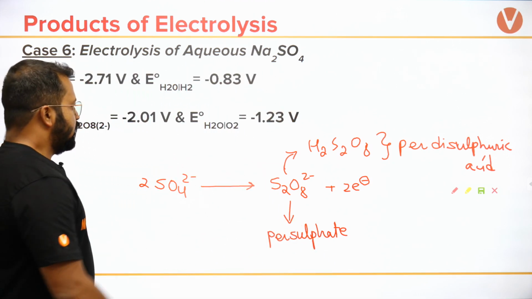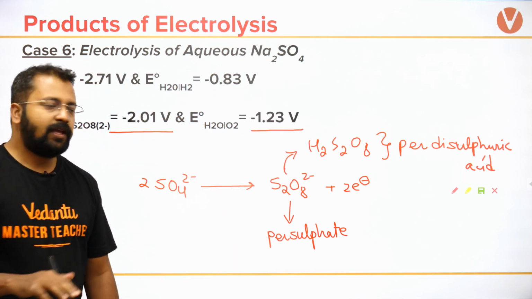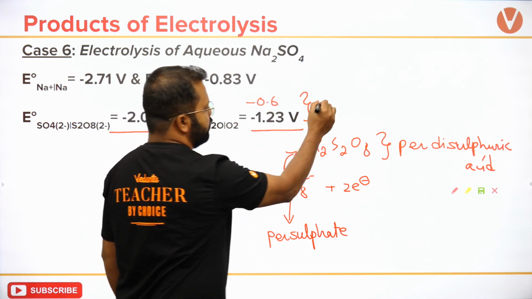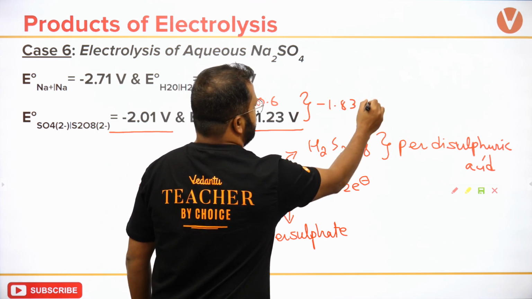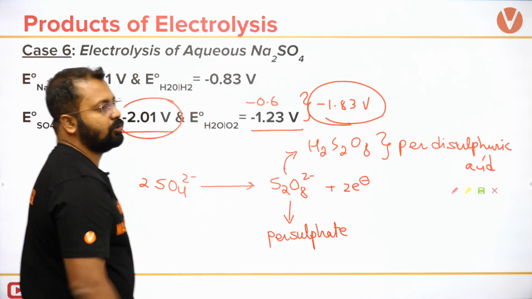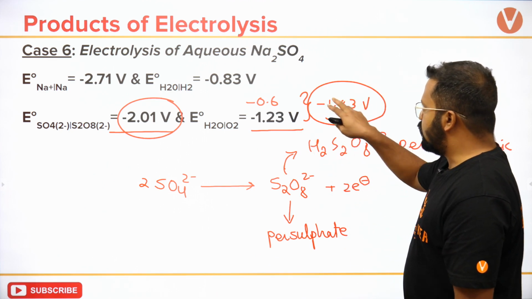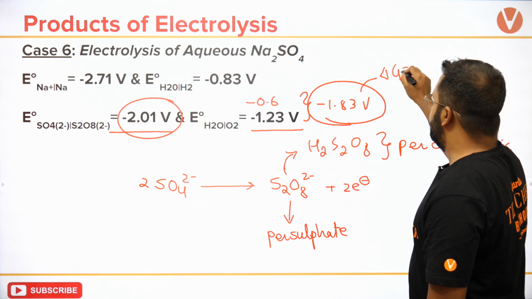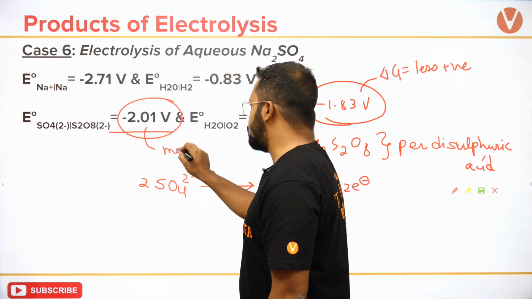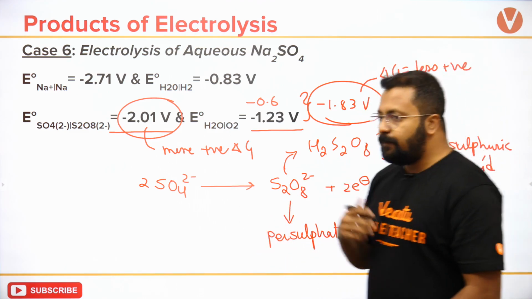Okay, so let's look at these two values. What I have to do is add the overpotential. How much overpotential will we add? 0.6, which will give me the value as minus 1.83. I will take this final adjusted value and compare it with this value. Which is less negative? This is less negative, so this will give a delta G which is less positive. This will give a more positive delta G.